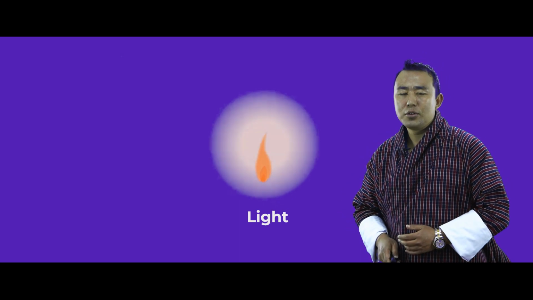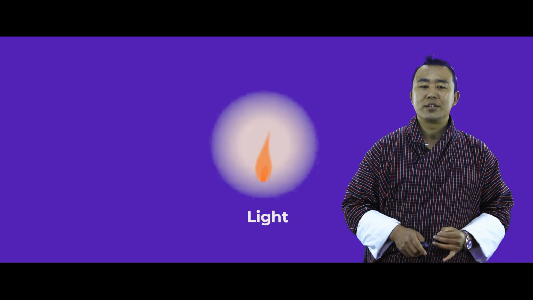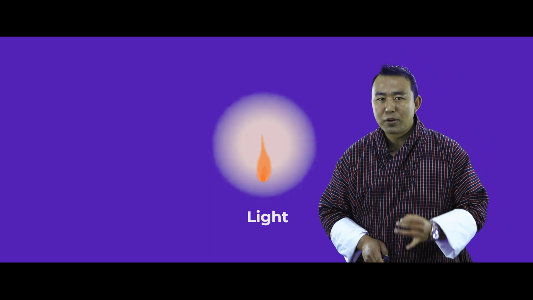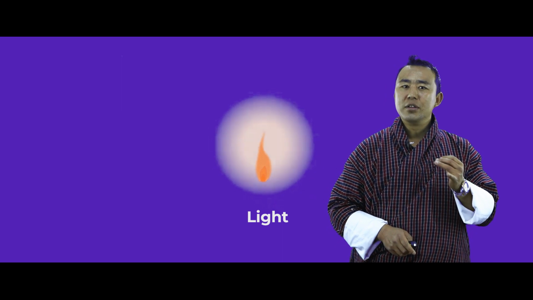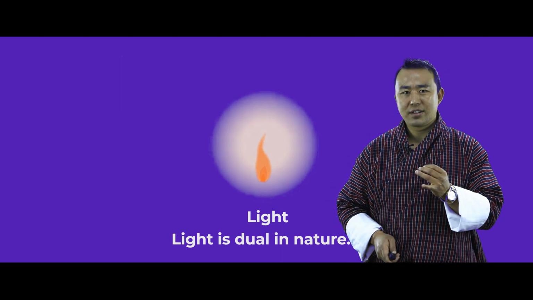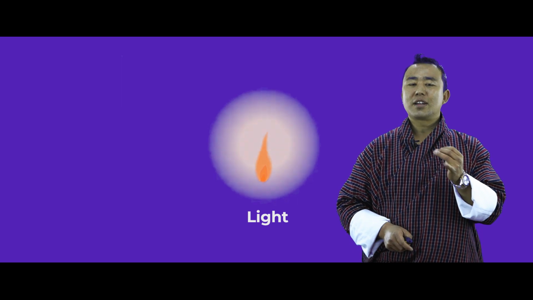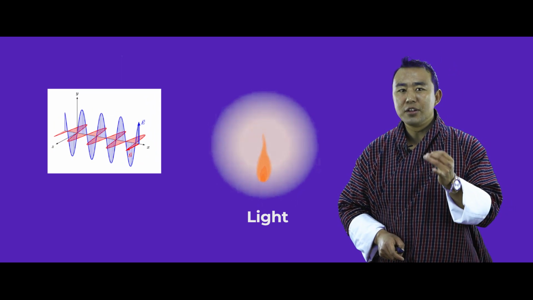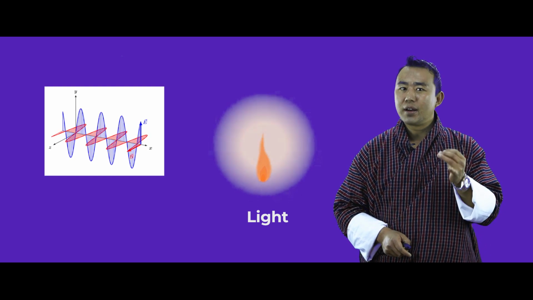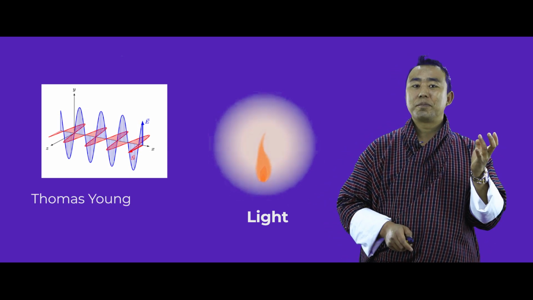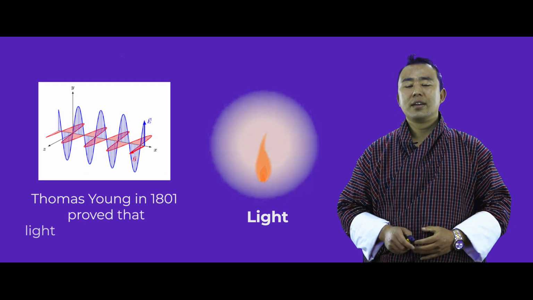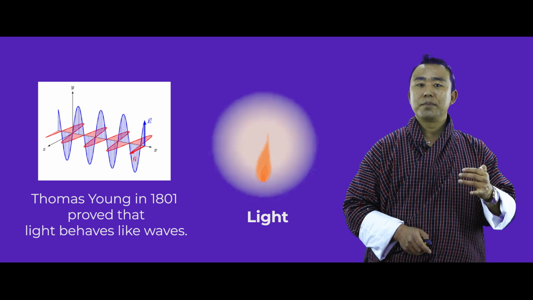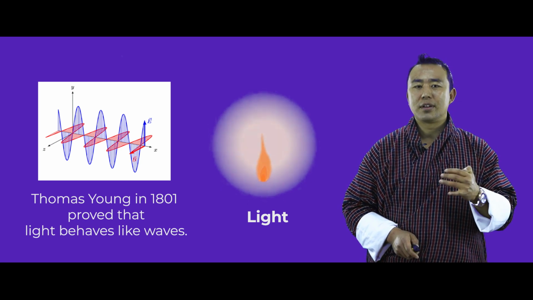With this, let us recall the lesson that we know on light. As we all know, light behaves in two ways, therefore it has two characteristics. Because of these two characteristics, we say that light has a dual nature. Scientists discovered that light behaves like waves, and it was proved by Sir Thomas Young in 1801. In an experiment, he proved that light behaves as waves.